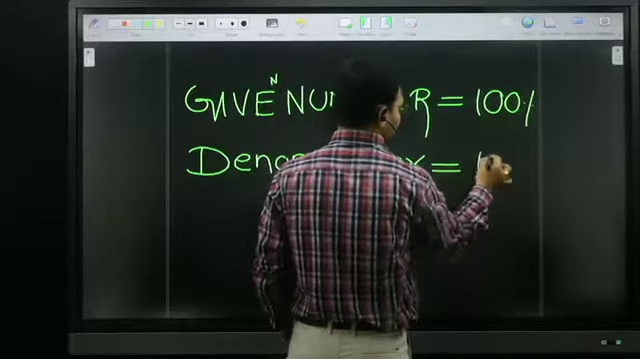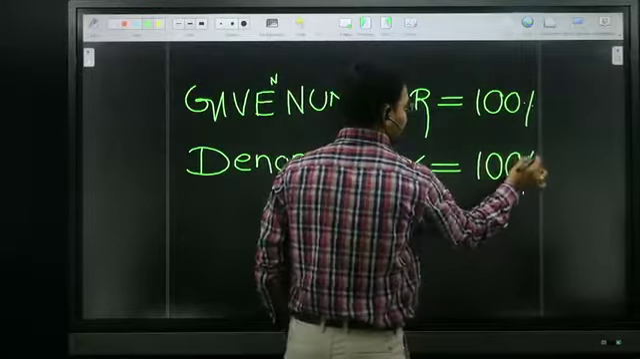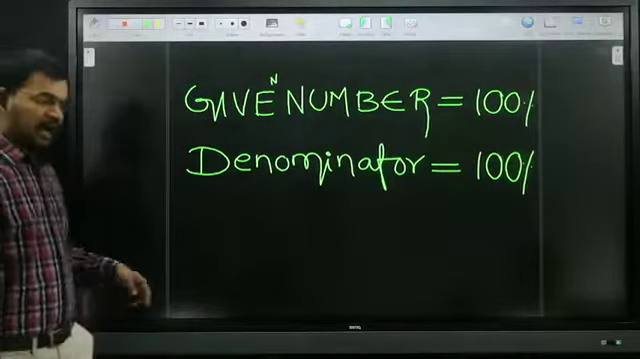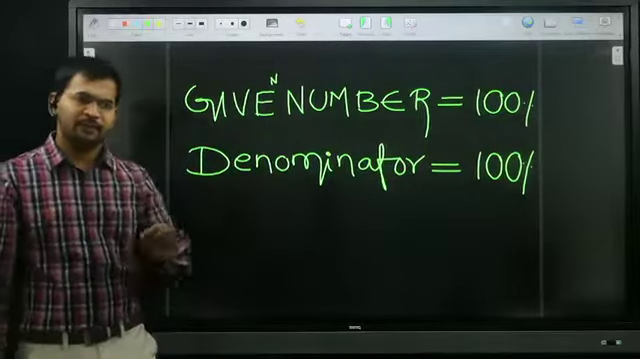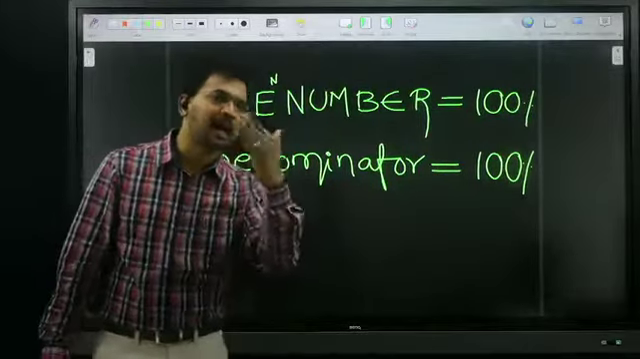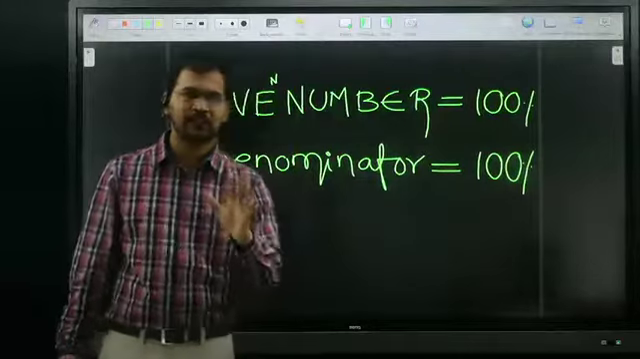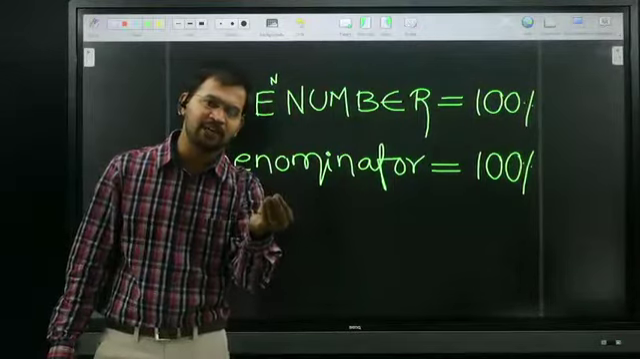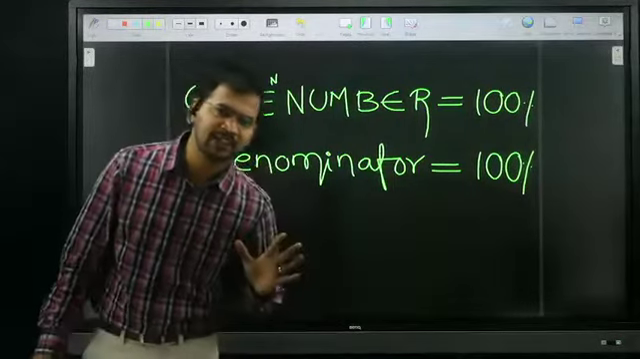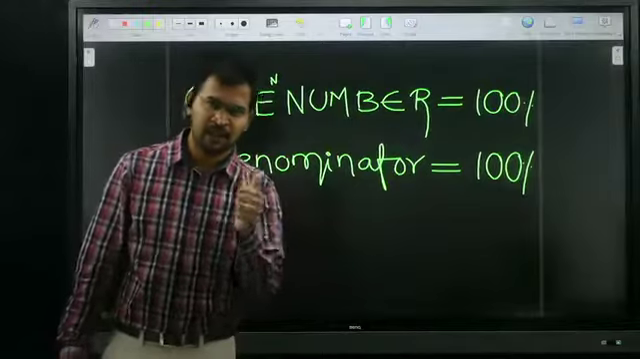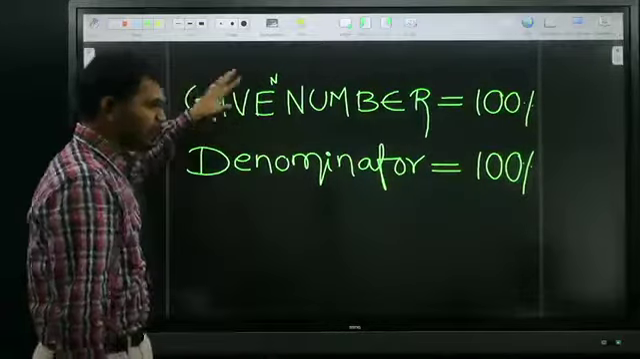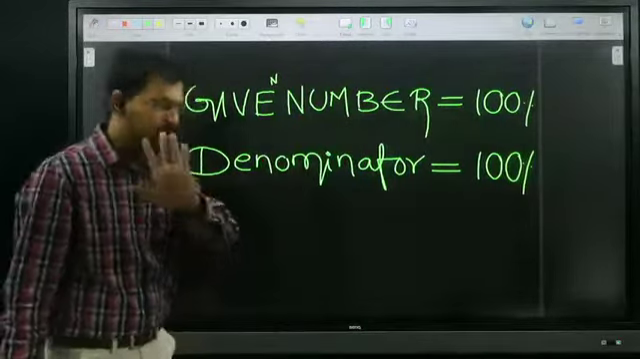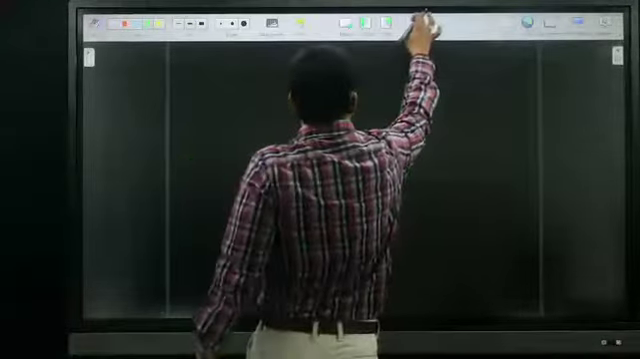Fraction denominator I also assume as 100%. I already told the fraction definition: a fraction is nothing but a part of the whole thing. The denominator is the whole thing. Take any fraction, the fraction denominator is always 100%. Given number 100%, fraction denominator is also 100%. Just remember these two points.